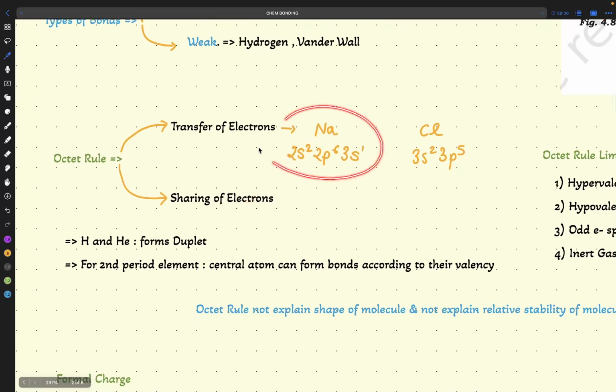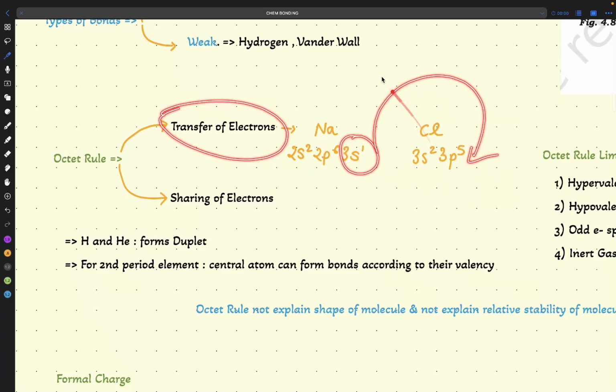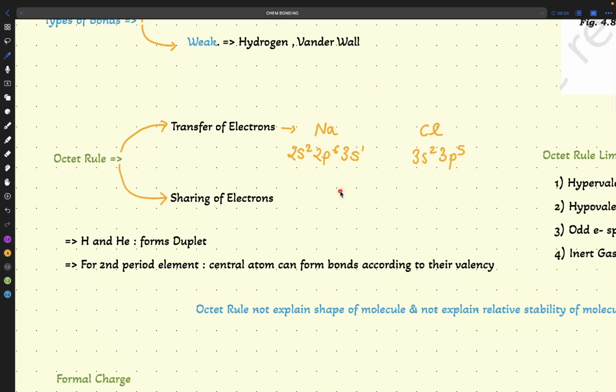In NaCl, what is the basic point here? Na has 3s1. So you should remember one question here. We know there is a transfer of electron: one electron goes from here to here, and NaCl will form. But what is the basic point which we are missing? Why is this one electron going from here to here? Why not one electron going the other way?